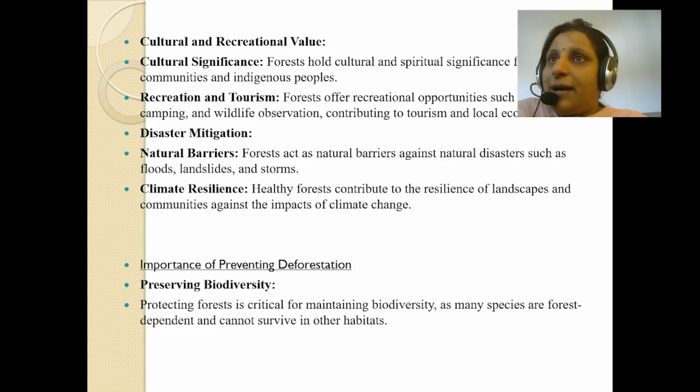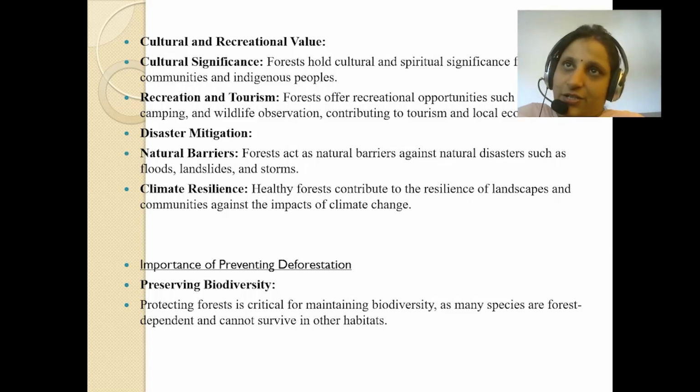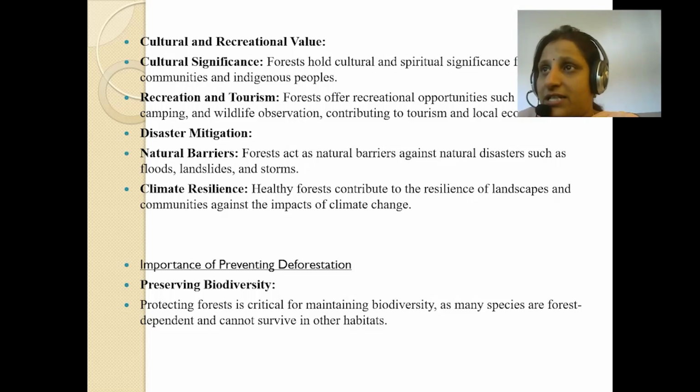So as we have talked about, if we prevent deforestation, what will be the importance of this? It has the same importance as the various importance of forests we have discussed. Preventing deforestation is also very important because you will preserve biodiversity. Protecting forests is critical for maintaining biodiversity, as many species are forest dependent and cannot survive in other habitats. It means if forests are cut down, those species will not survive, and we will lose all those species.